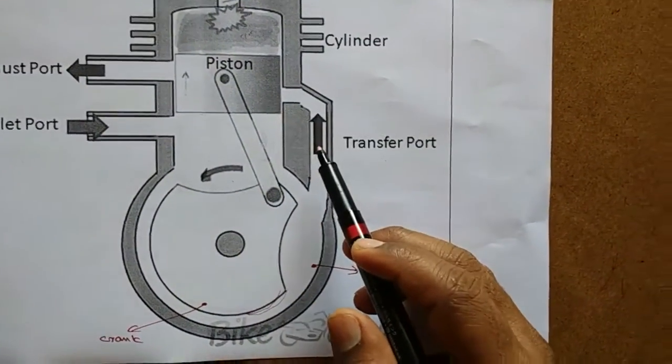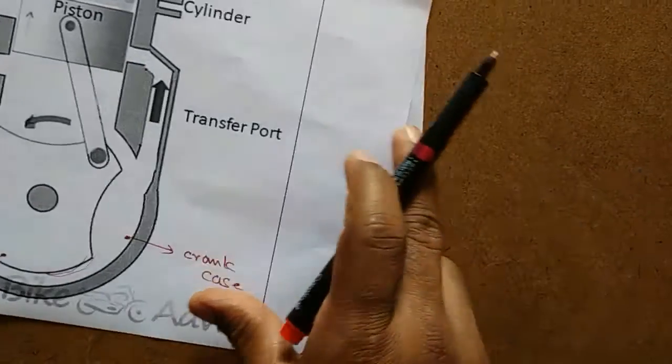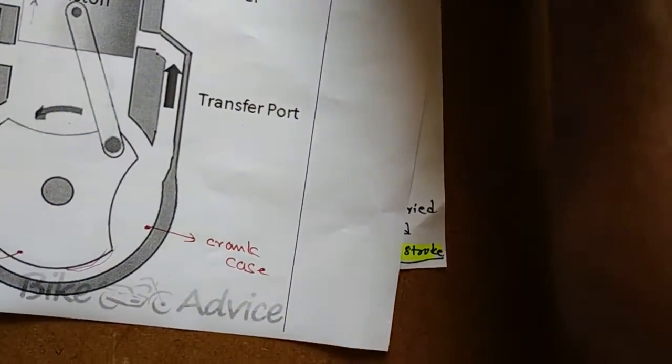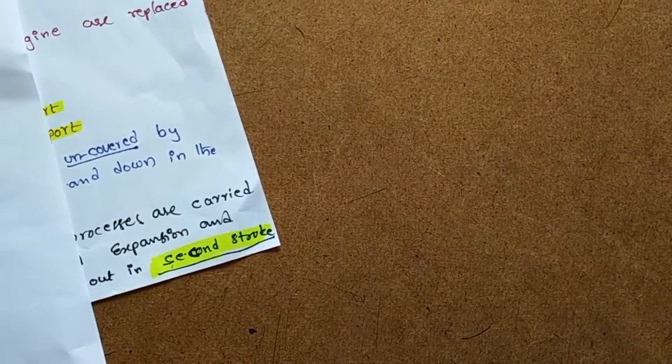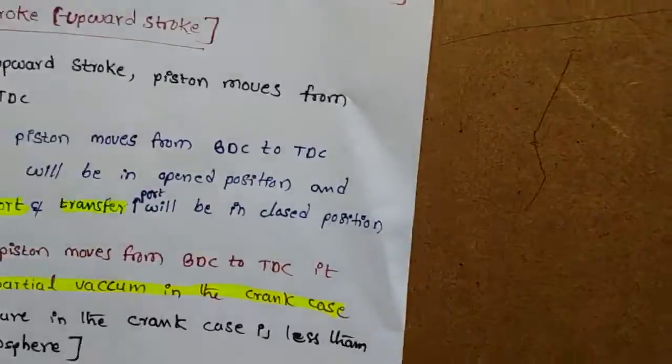Generally, in a two-stroke petrol engine we have two strokes: the first stroke and the second stroke. So what happens in the first stroke? Let us see here in this slide.